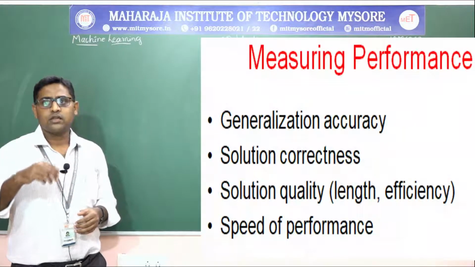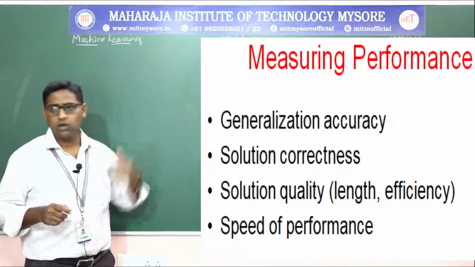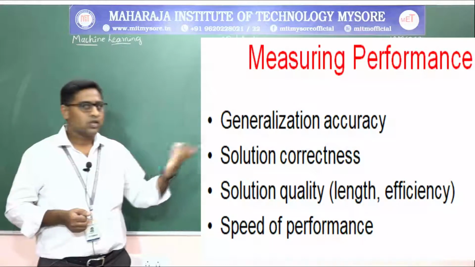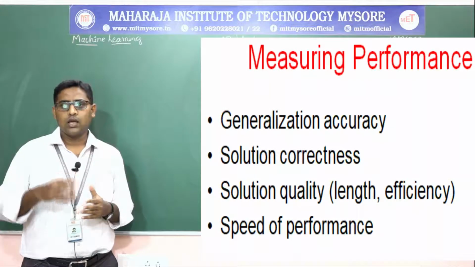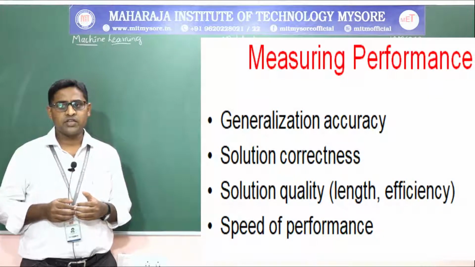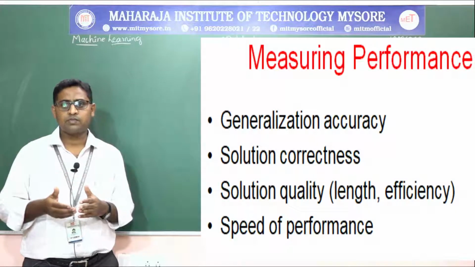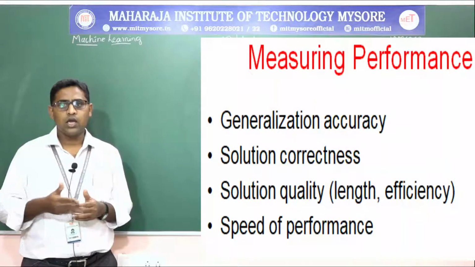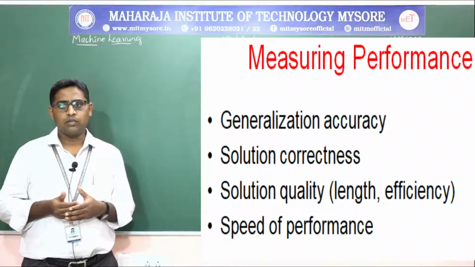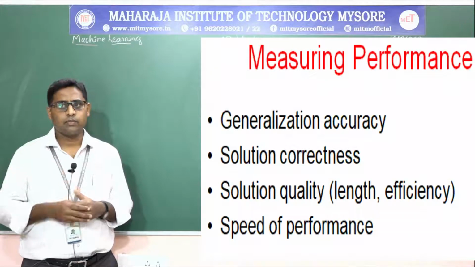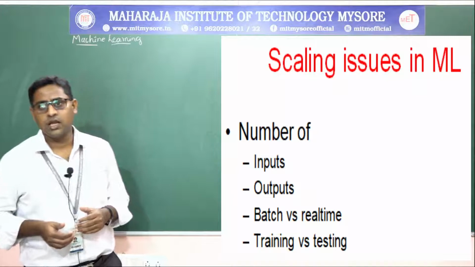The next one is measuring the performance. Measuring the performance is with respect to generalization of accuracy, solution for correctness, and solution for quality, that means length, efficiency, and speed of the performance. You are getting the performance, but at what speed or at what time? Whether you are getting the performance or the accuracy in a minimum amount of time, that is what measuring the performance is.